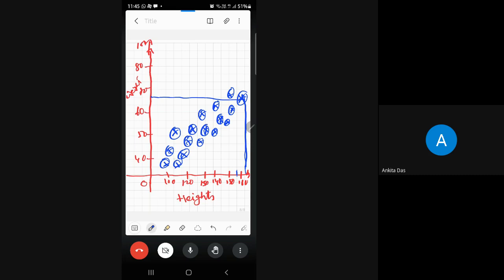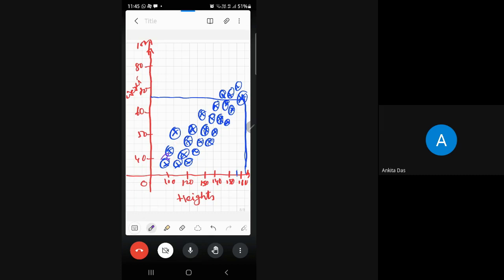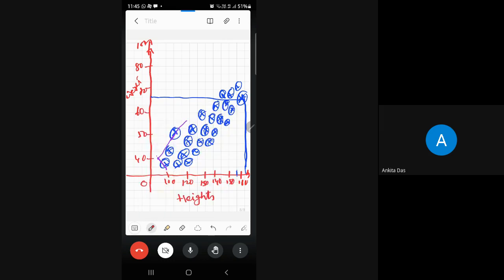After plotting all the coordinates on the graphical sheet, we need to draw a line along the upper boundary of all these coordinates. You can see it like this.